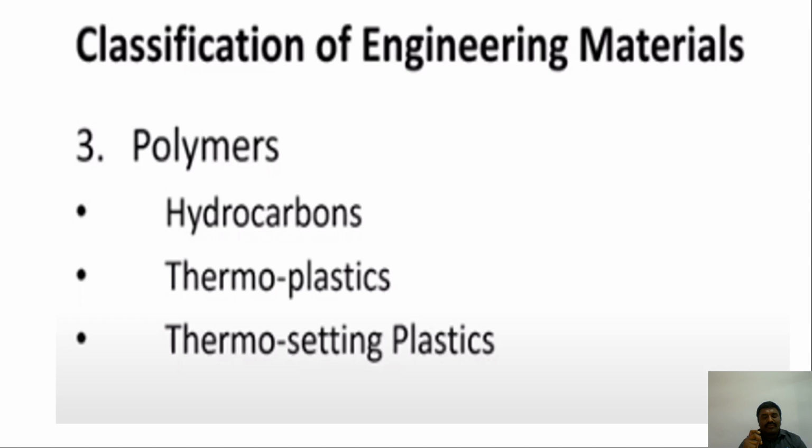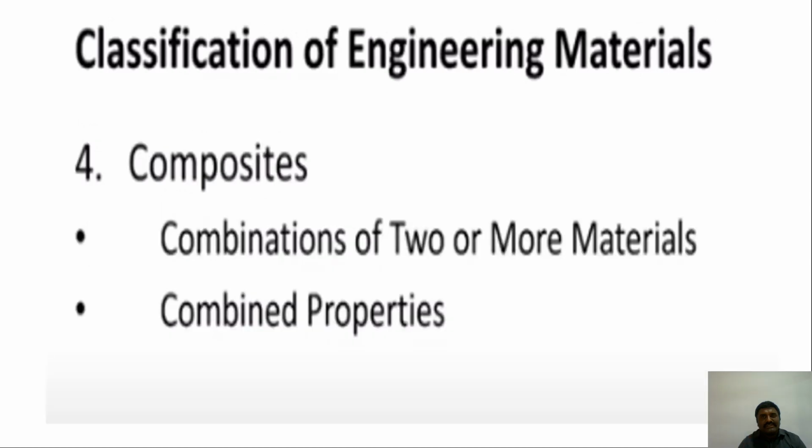Now coming to the composites: a combination of two or more materials. The best example is reinforcement, a reinforced composite with steel, which gives very good strength, high strength and combined properties. We use a high strength material, that is steel. That is a composite: mixing two or more materials, combining the properties of two materials. That is the classification.